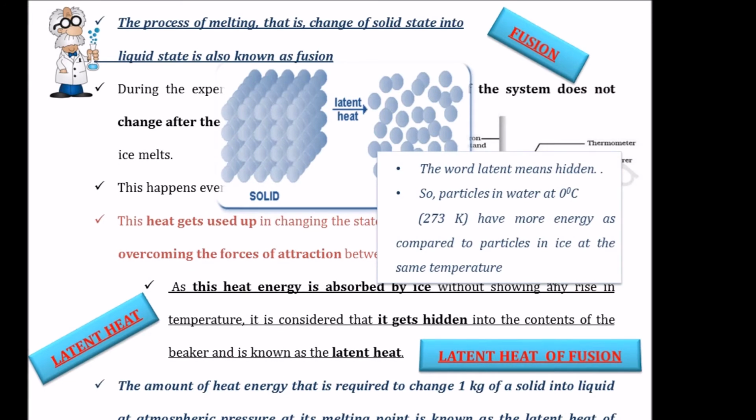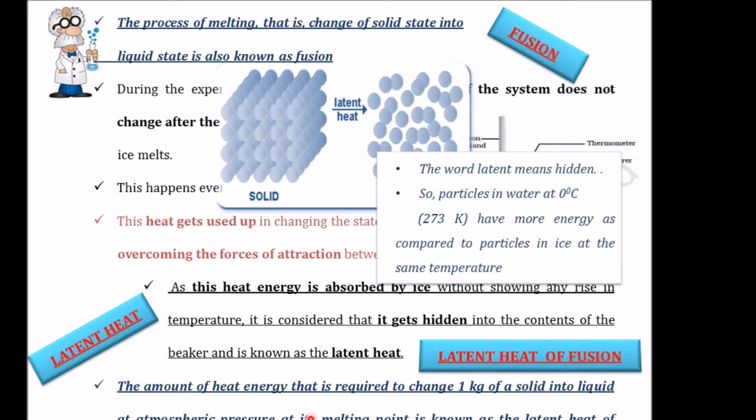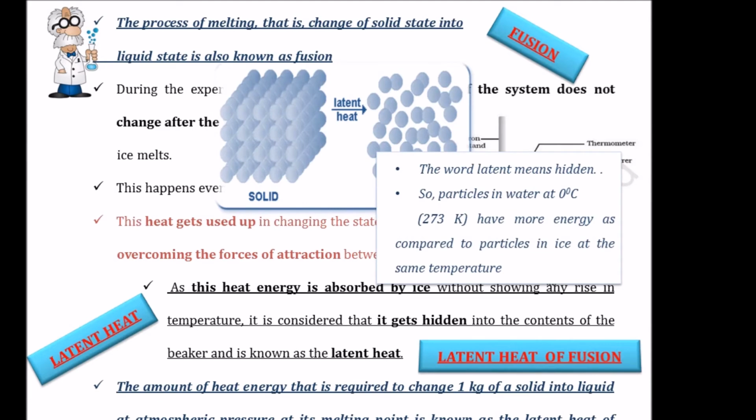So we can say that the particles in water at 0 degrees Celsius have more energy as compared to the particles in ice at the same temperature. Now the amount of heat energy that is required to change 1 kilogram of solid into liquid at atmospheric pressure at its melting point is known as the latent heat of fusion. Or in simple words, the amount of heat required to change 1 kilogram of a substance at the temperature of its melting point from solid to liquid without changing its temperature is termed as latent heat of fusion.